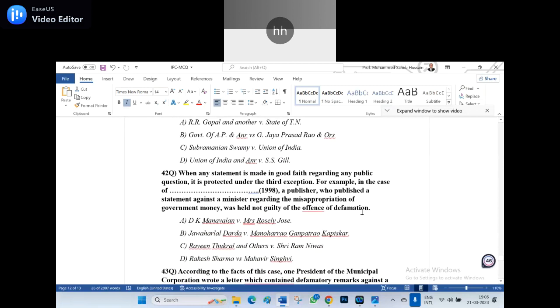42nd question. When any statement is made in good faith regarding any public question, it is protected under the third exception. For example, in the case of dash, 1998, a publisher who published a statement against a minister regarding the misappropriation of government money was held not guilty of the offense of defamation. Option A, D.K. Manavalan versus Mrs. Rosalie Jose. B. Jawaharlal Darda versus Manar Rao Ganpatrao Kapiskar. C. Ravin Tukral and other versus Sri Ram Nivas. D. Rakesh Sharma versus Mahavir Singhvi.